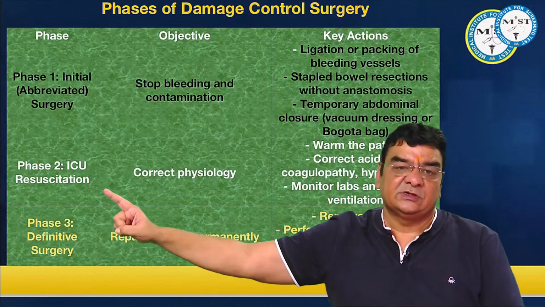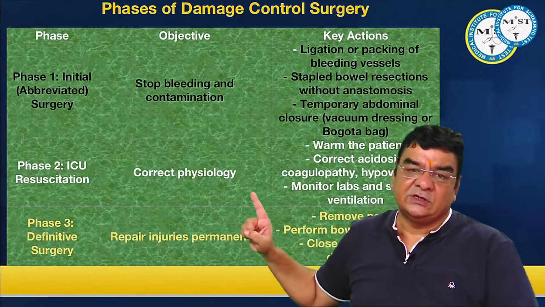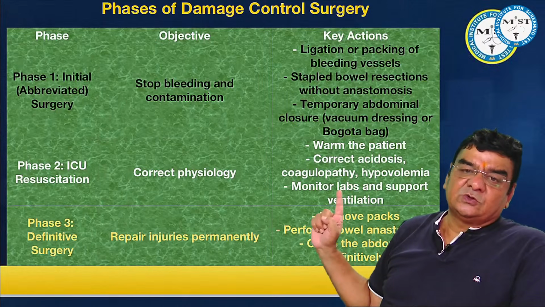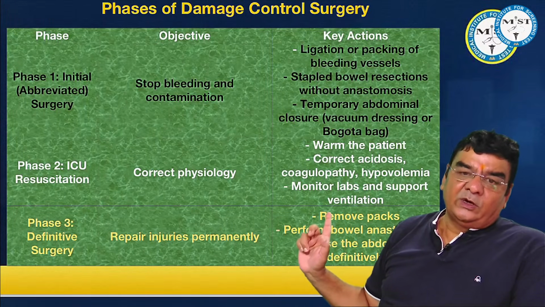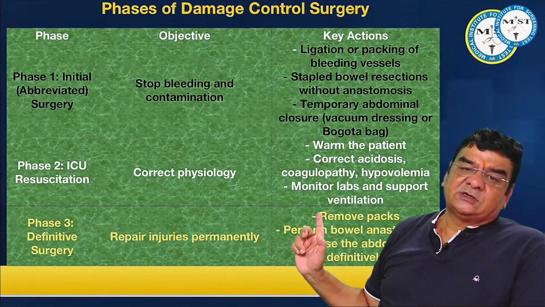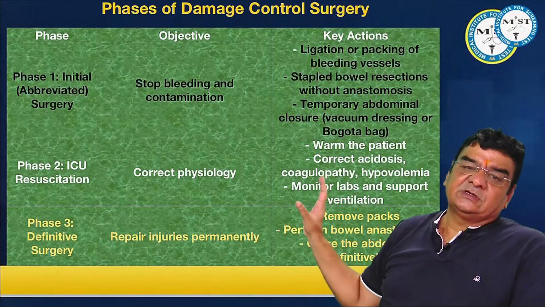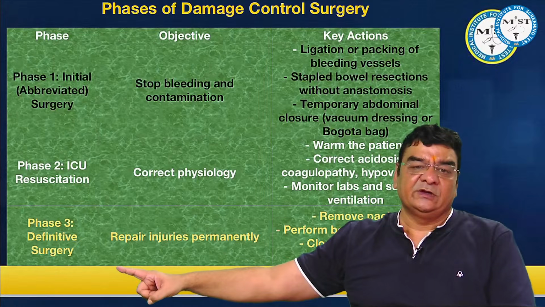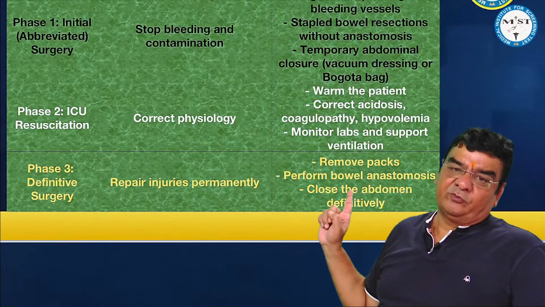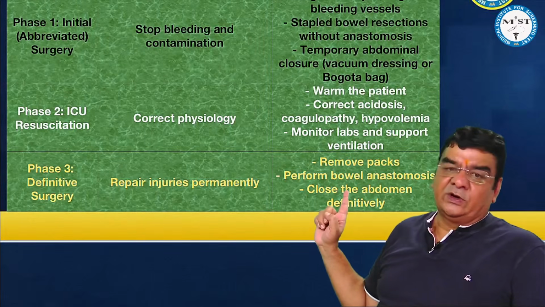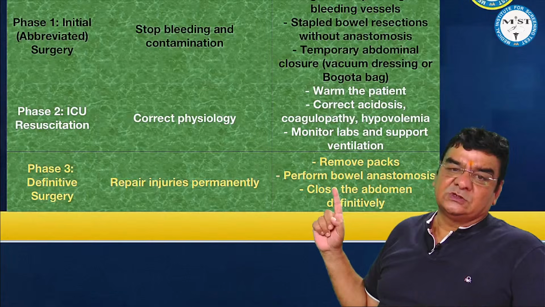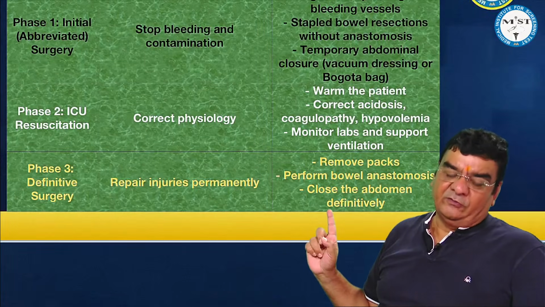Phase 2 is resuscitation in the ICU: correct the physiological changes that have occurred, like warming the patient, correcting the acidosis, coagulopathy, and hypovolemia, monitoring the blood reports, and supporting the ventilation. Once the patient is stabilized, phase 3 is definitive surgery, where you repair the injuries permanently. Whatever packs you put in phase 1, now you can remove. Whatever bowel resections you have done, now you can do the anastomosis and close the abdomen definitively.